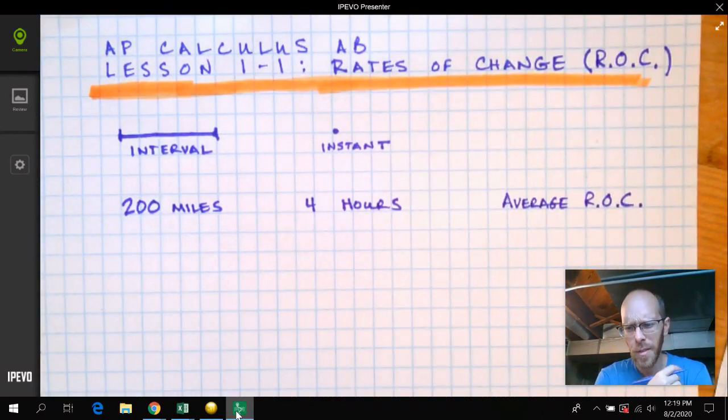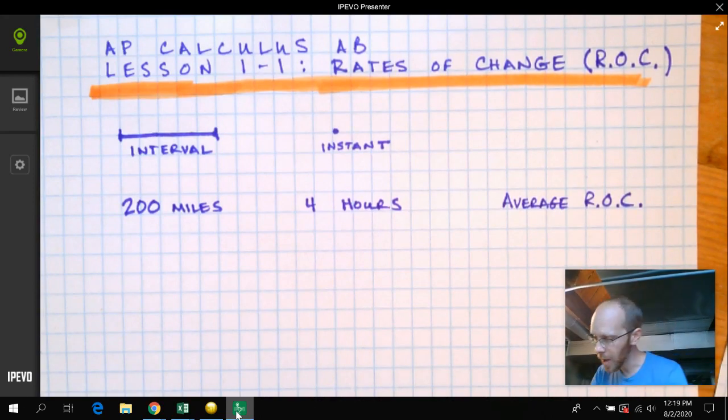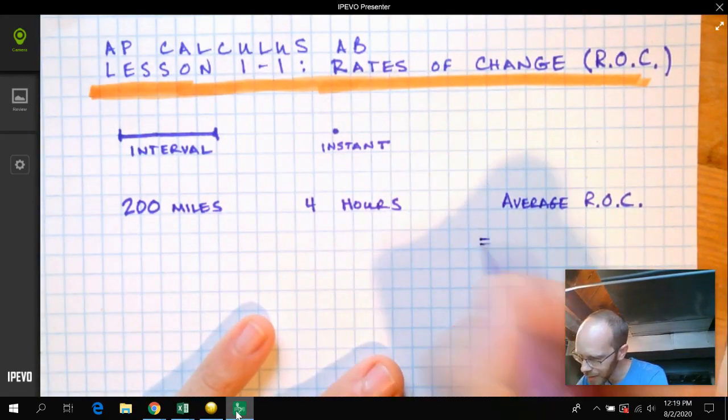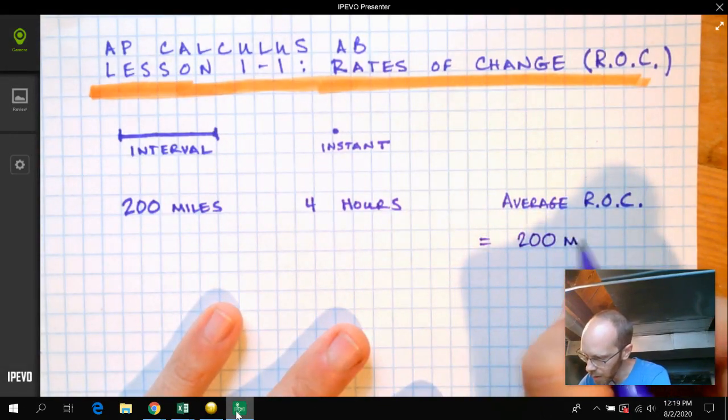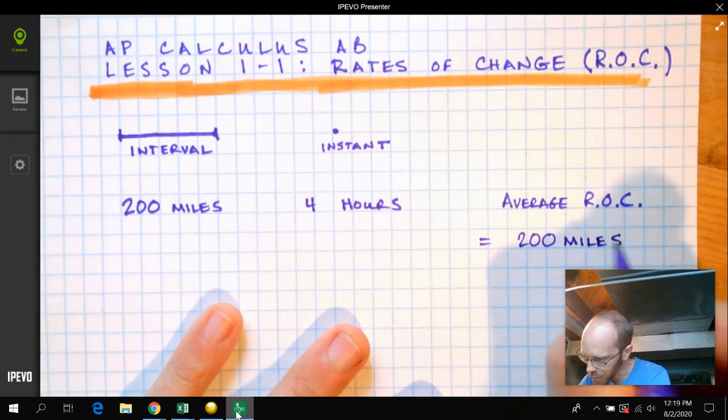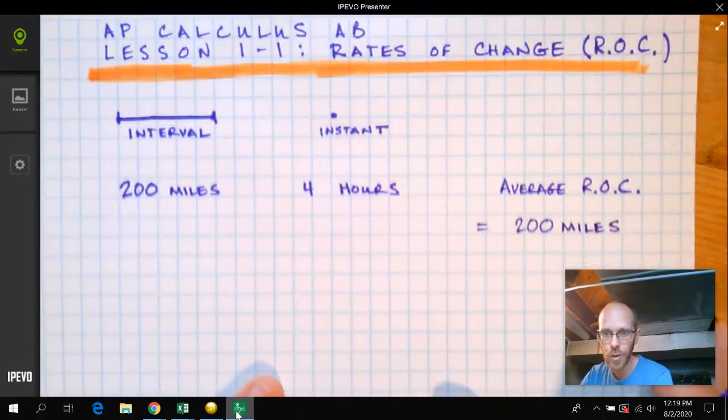Now, if you just thought to yourself, Mr. Klein, it's going to be 50. You're right. And what you did, if you said that our average rate of change is going to be 50, is you said, well, I'm just going to take the change in our position or our displacement, or in other words, how far we drove.